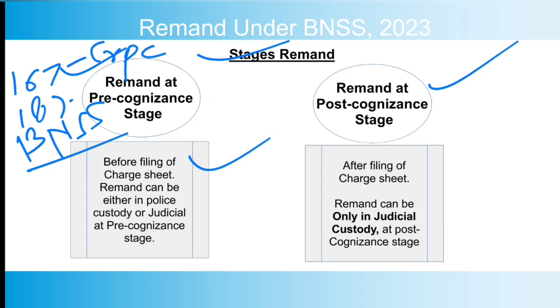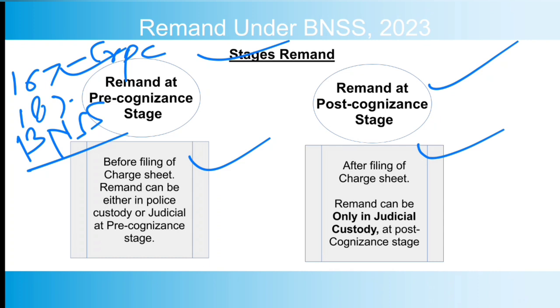It is done before the filing of the charge sheet. After the filing of the charge sheet, the magistrate takes cognizance of the case as the charge sheet is filed in court, and then it frames the charges, takes cognizance, and the trial is conducted by the courts. So after filing of the charge sheet, it is remand at post-cognizance stage.